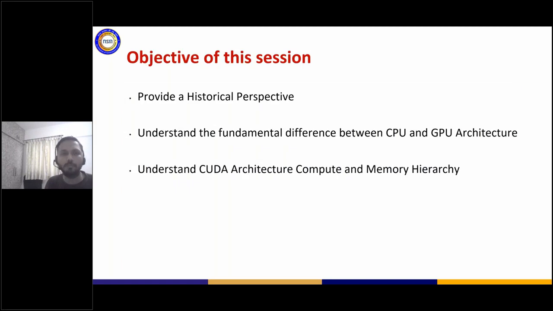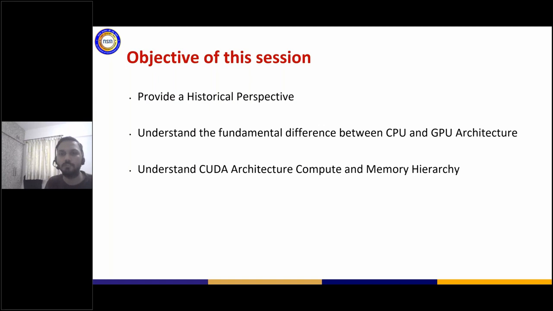The objective of this particular session is to, first of all, motivate you in terms of why GPU computing is a new standard from a historical perspective. Then we will get into details of the fundamentals of the differences between the architectures.